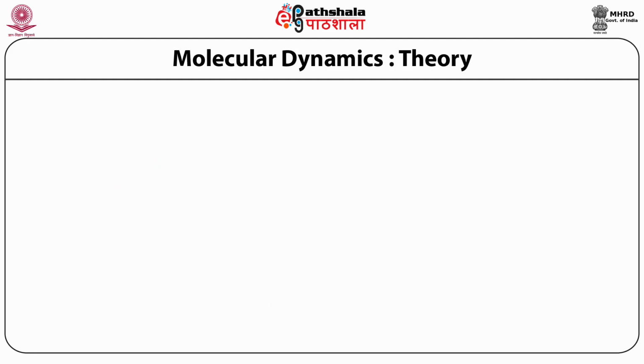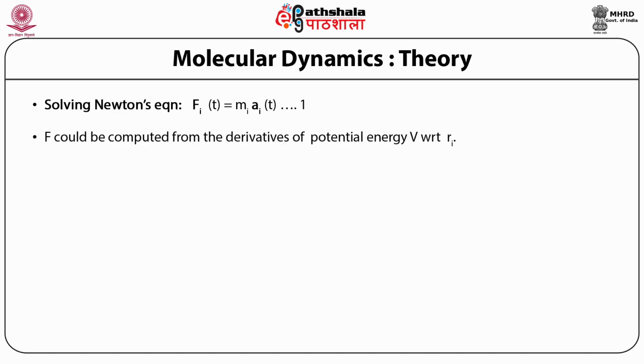This is the basic principle on which we are performing the trajectory or building the trajectories. Basically, we are trying to solve Newton's equation, which states that force is equal to mass into acceleration. Now, force can be derived from a derivative of potential energy. Hence, on the left-hand side, we can write minus delta V delta Ri. Please note, on the left-hand side, the derivative is with respect to space. On the other hand, the derivative on the right-hand side is with respect to time. To get the new position, we need to integrate to get the values.